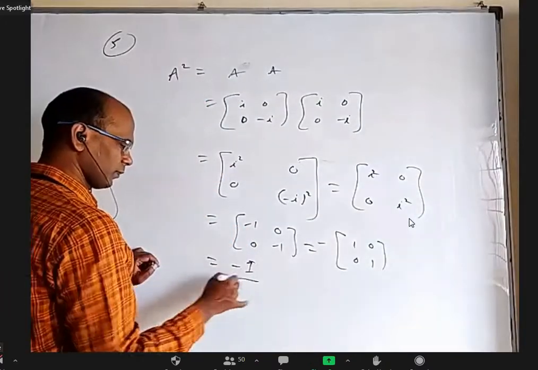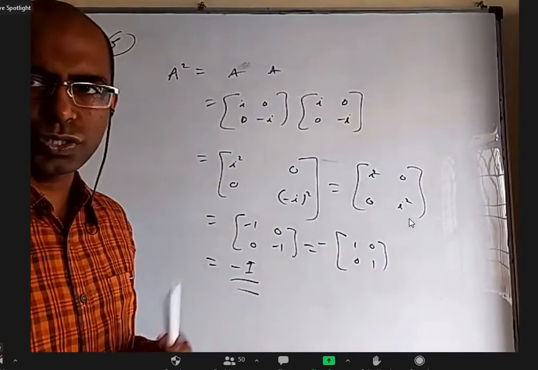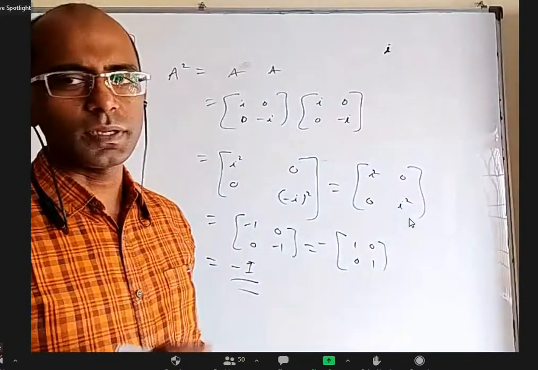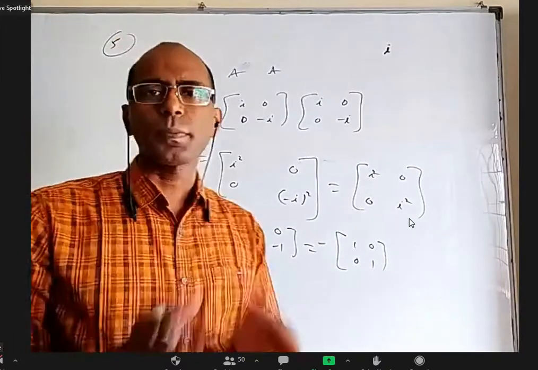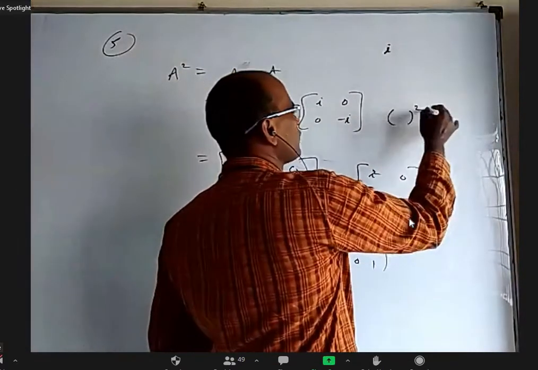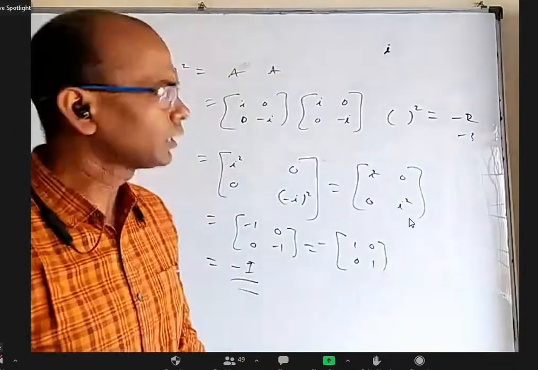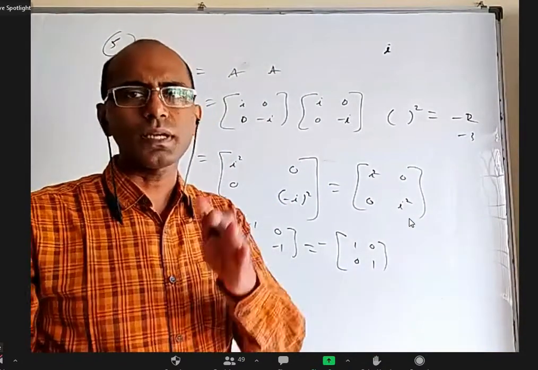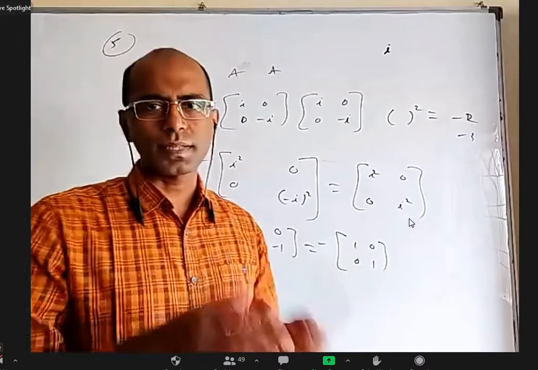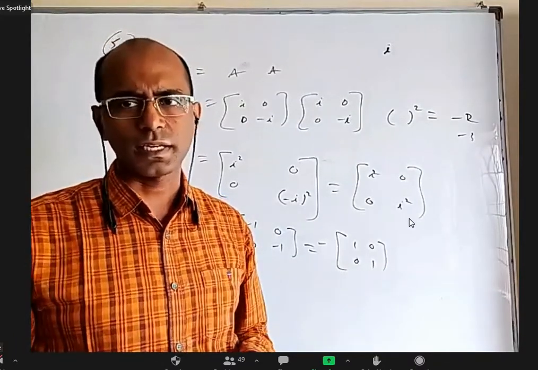Sir, how i square become -1, sir? Oh, that's what I said. But for the fourth question and fifth question, i is not like English alphabet. It may be English alphabet, but in maths, there is a separate chapter called complex numbers. In real numbers, everybody knows if you take a square of a real number, you can't get a negative number, -1, -2, -3, things like that. So, square root of a negative number doesn't exist in real number system. But we defined a new system called complex number system. How to define, how to add them, how to multiply them, everything we'll study in second year. It's a very nice topic.